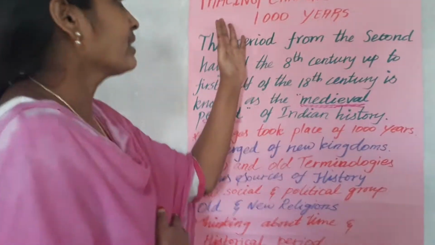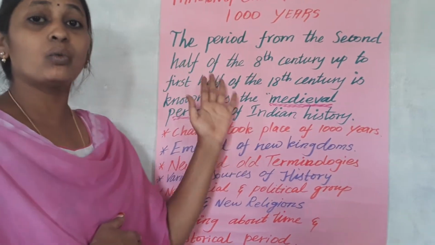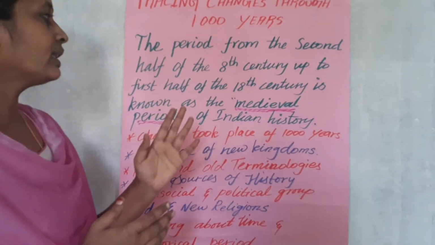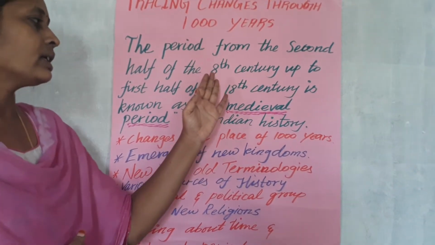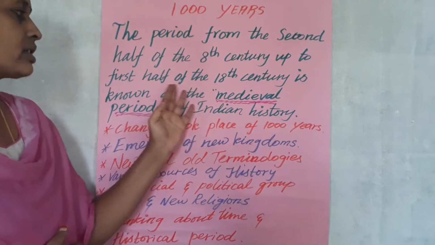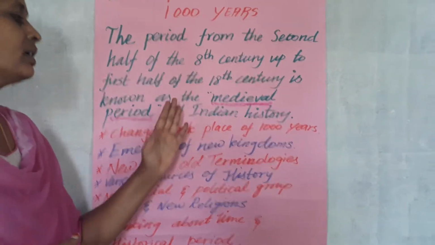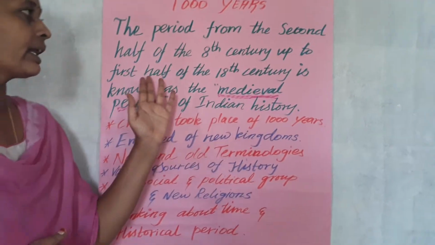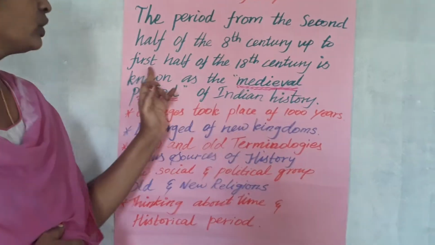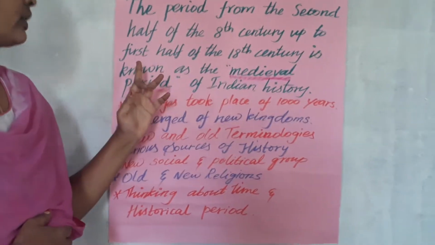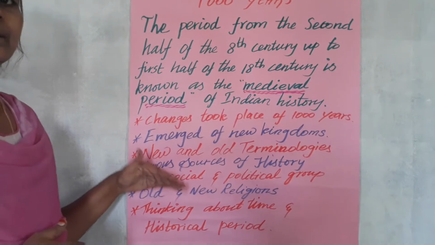Today's class is tracing changes through 1000 years. In this lesson we are going to discuss the changes particularly from the 8th century. The 8th century means the year 700 onwards to the first half of the 18th century, 700 up to 1750; the changes that happened in that period alone are called the medieval period. Here I gave the definition: the period from the second half of the 8th century up to the first half of the 18th century is known as the medieval period. So what topics are we going to discuss in this lesson?